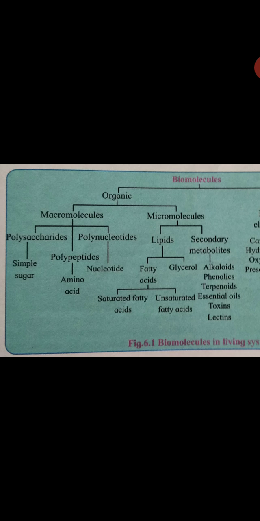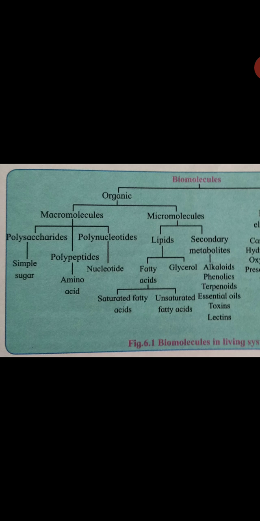Now you have to study the details about these. First, classification. Second, polypeptides, which are made of amino acids. Polynucleotides are made of nucleotides, that is, DNA and RNA. Second, micromolecules, that is, lipids and secondary metabolites.